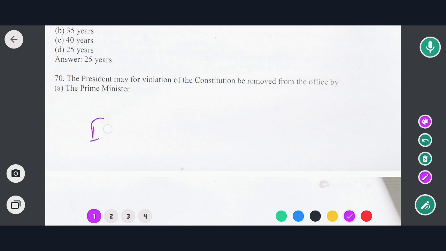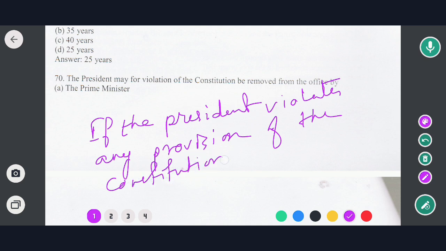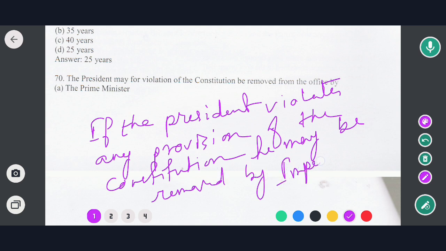That means if the president violates any provision of the constitution, he may be removed by impeachment. Okay, by impeachment. So now moving to the next question.